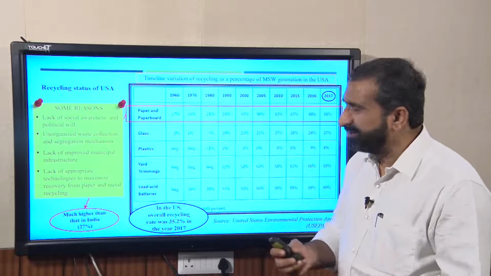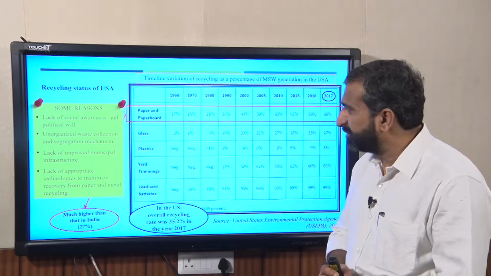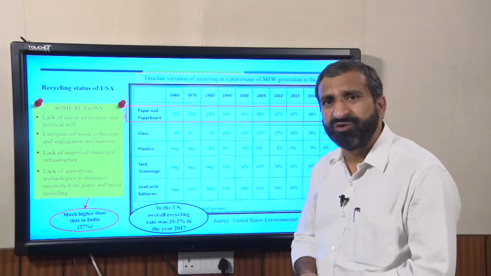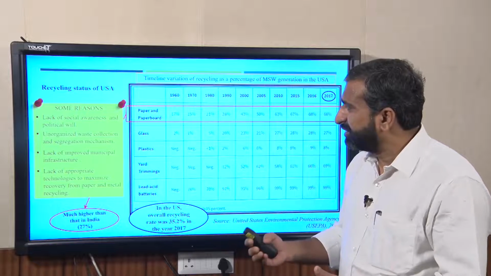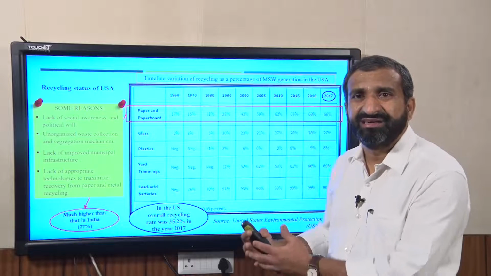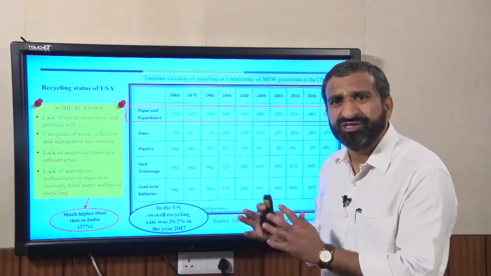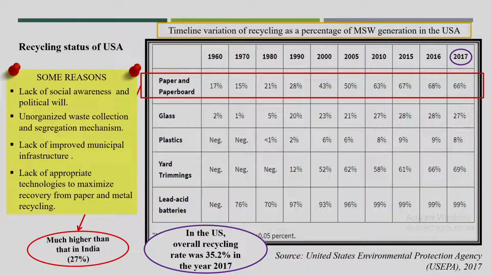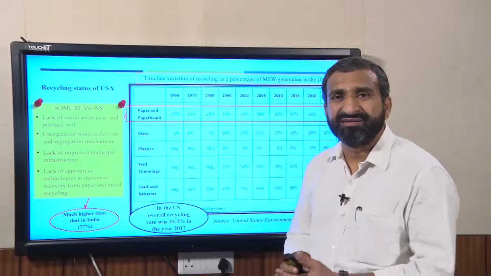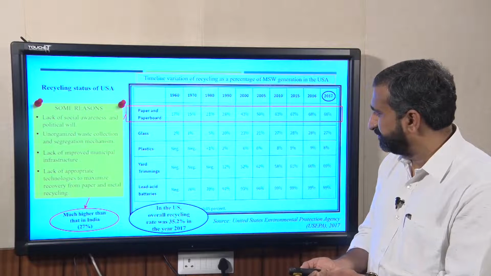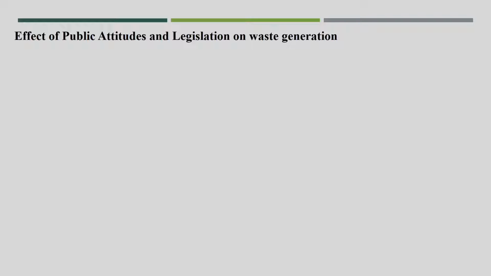So, I think these are a few of the reasons, and in Swachh Bharat Mission a lot of infrastructure has been provided to the corporations, and a few corporations have already started segregated waste collection followed by treatment, so that a very small quantity of waste will reach the disposal site. But I think again we have to propose more recycling and treatment facilities to reduce the waste reaching the disposal site. Now, this is another factor, the effect of public attitude and legislation on waste generation.